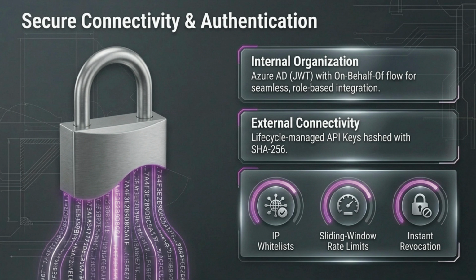This ensures that your access is not just restricted, but surgically precise. Moving on to security, we've built a dual-layered defense to ensure every connection is verified and protected. For internal access, we use Azure AD with the On-Behalf-Of flow for seamless, role-based integration. For external connectivity, we rely on lifecycle-managed API keys secured with SHA-256. Finally, we enforce IP whitelisting, rate limiting, and instant revocation to keep the entire ecosystem under control at all times.